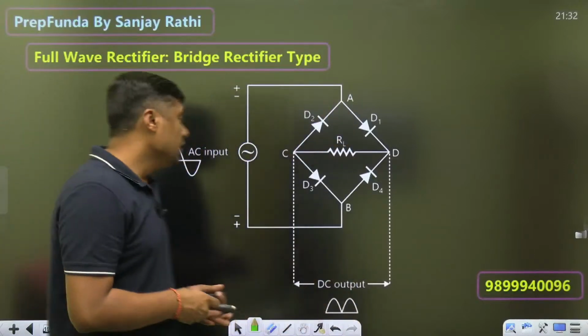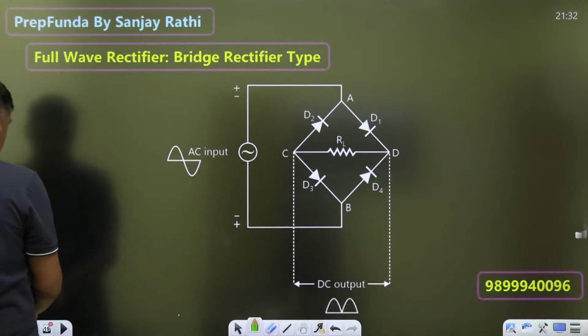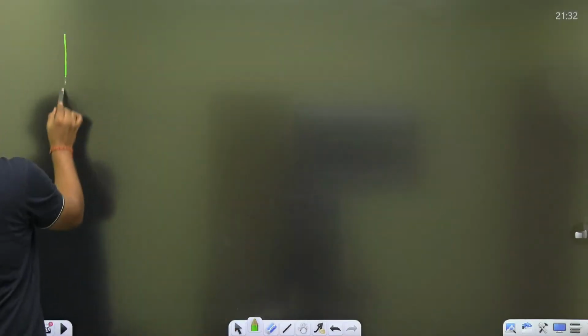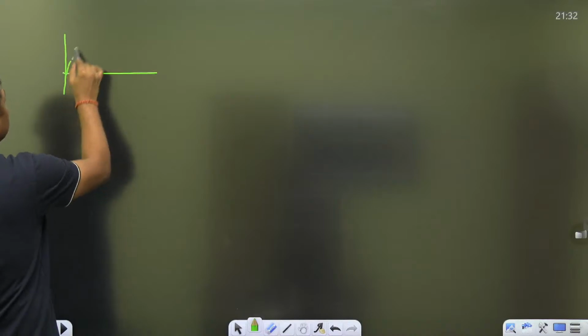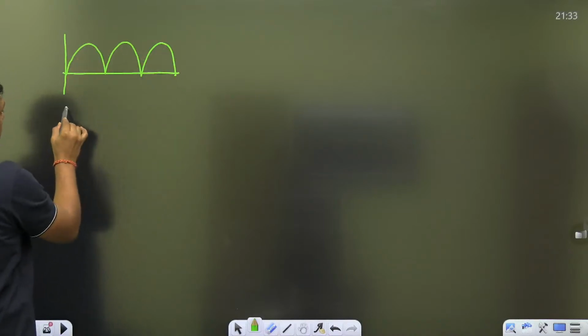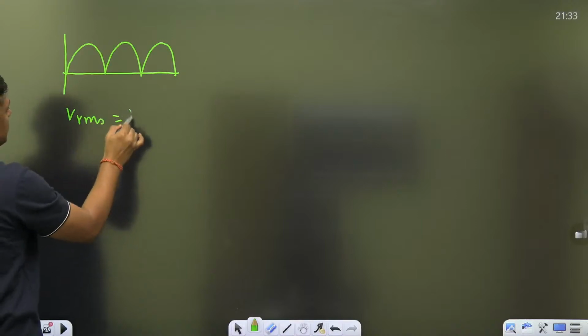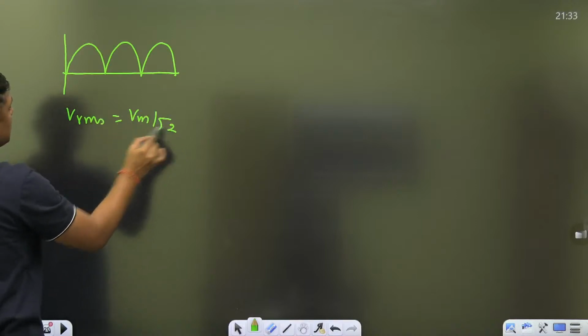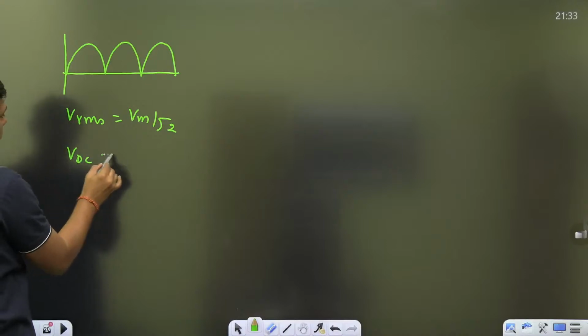Now, what are the different points? In case of bridge rectifier, again we are getting this type of full wave output. For this, Vrms will remain same, Vm by root 2. VDC will remain same, 2Vm by pi.